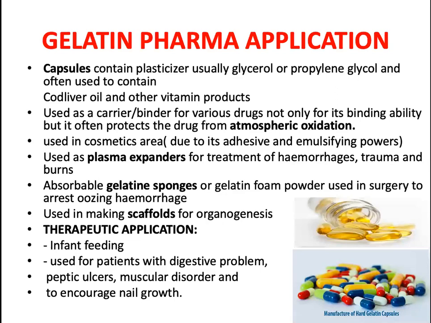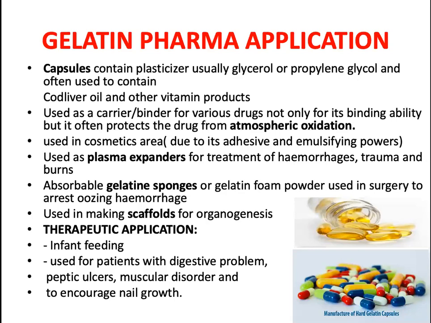As I already told you, therapeutic application. It is used for infant feeding, because in infant feeding we can use this gelatin. Gelatin has around 98 to 100% protein. So it is a very good source of protein, used for patients with digestive problems, especially peptic ulcer patients.